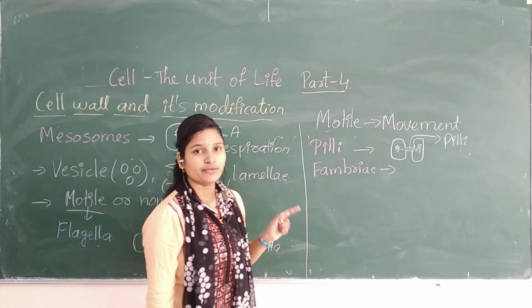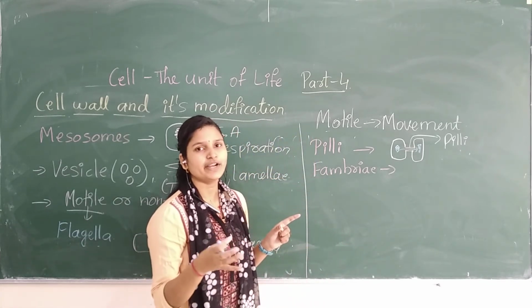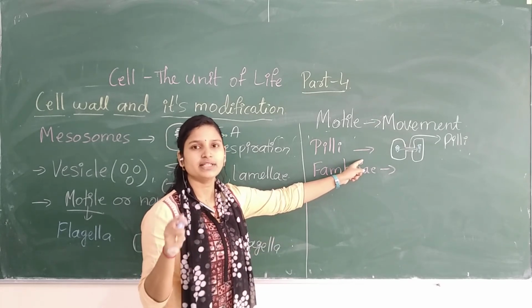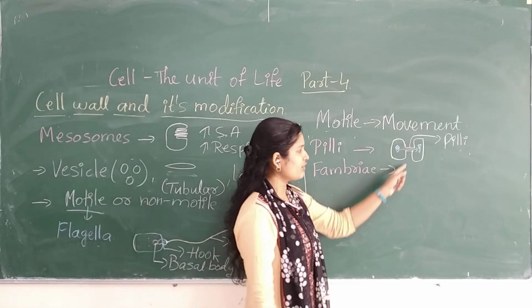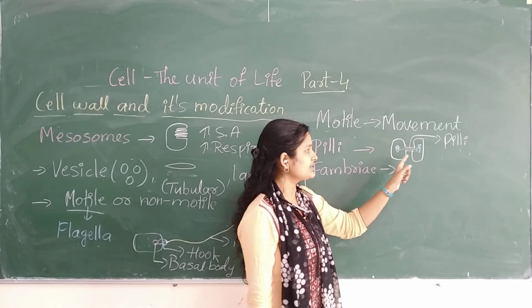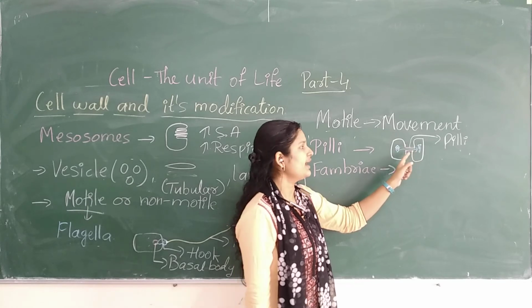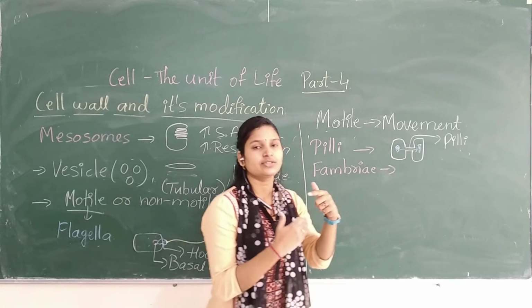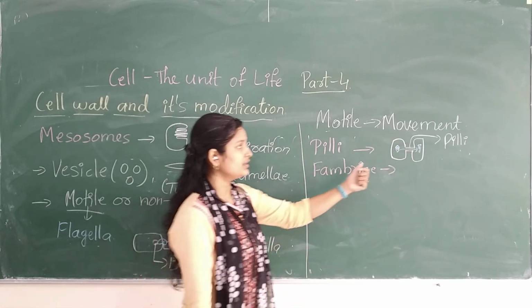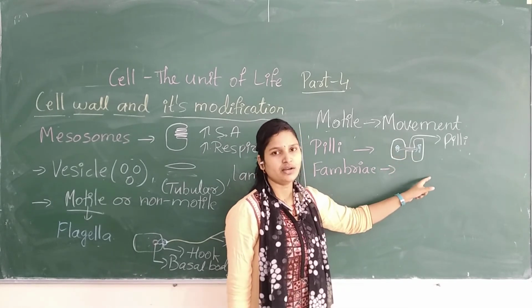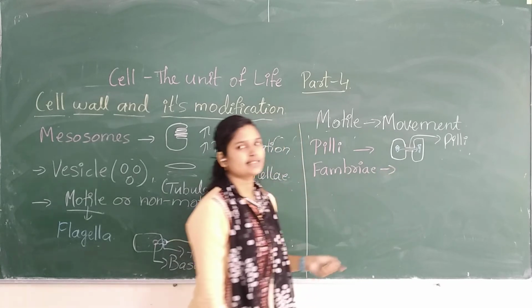Mainly when the cell should infect the other cell, when it enters the host, the bacteria start to form these kinds of pili. With the help of this connective bridge, the genetic material is transferred from one cell to the other cell. So this we call a pili.